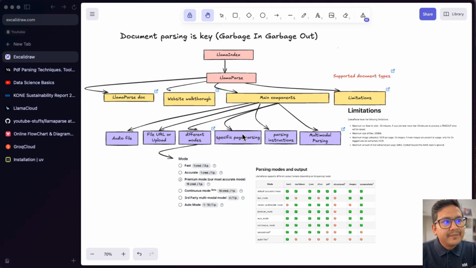In this video, I'm going to talk about document parsing. The focus of this video will be on LlamaParse from LlamaIndex.